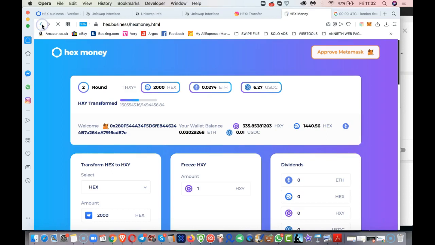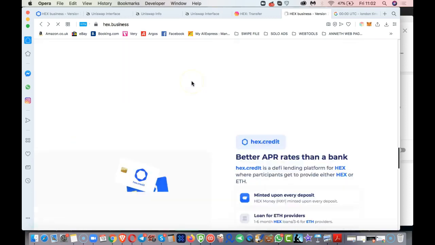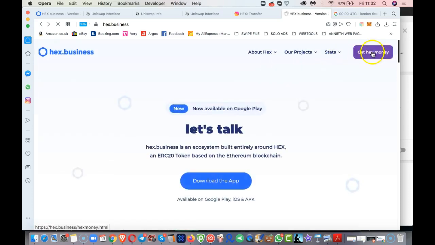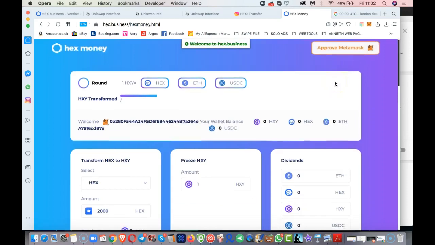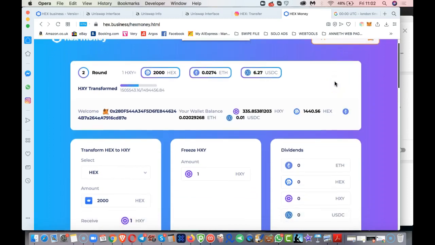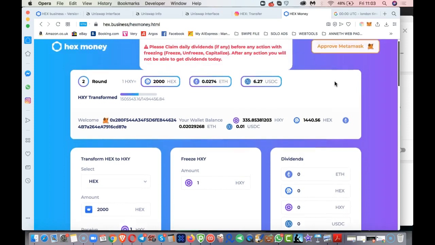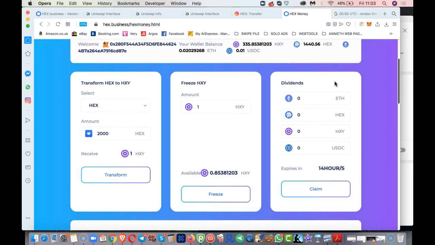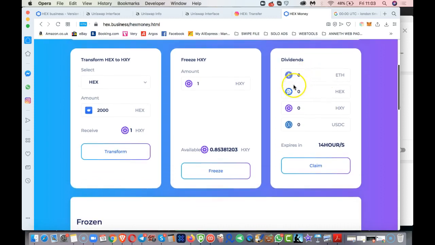So let me go from the start. When you initially come to the website, you're going to be on this page, and then to get to the claim page or the freeze page, you click that button in the top right hand corner. Sorry, I'm going a bit quickly. Okay, and this takes you here. So at the moment, it's not showing how much you're earning.